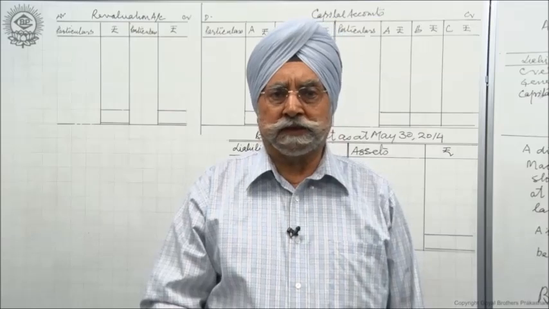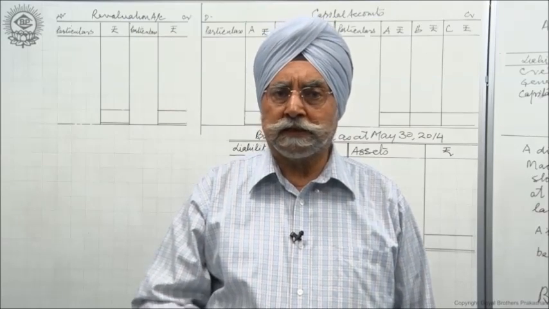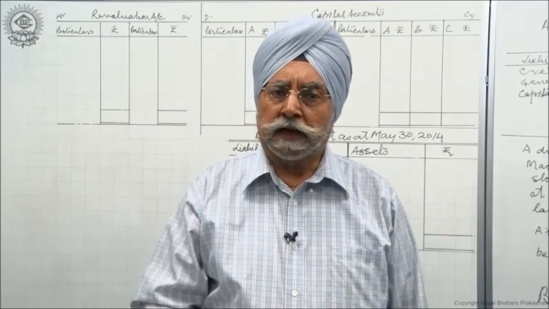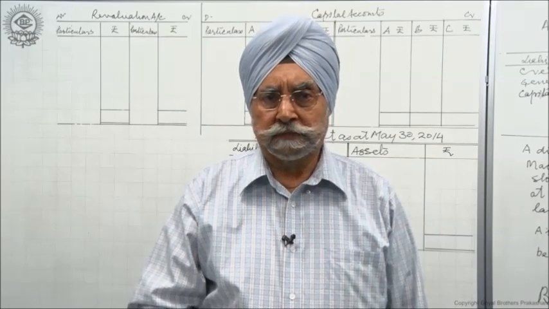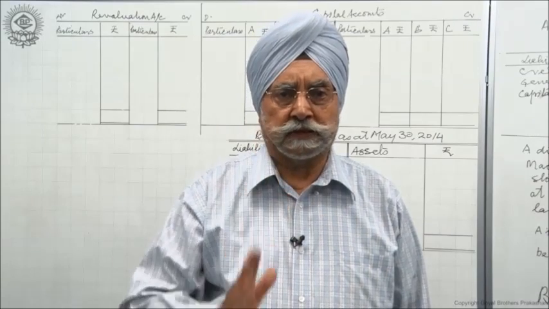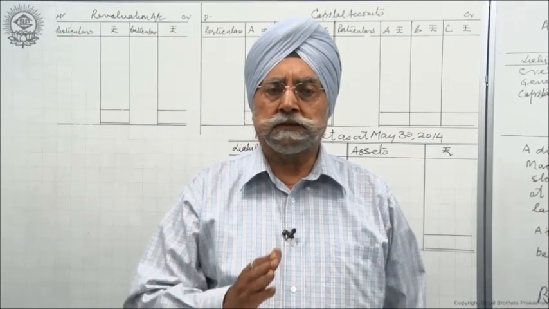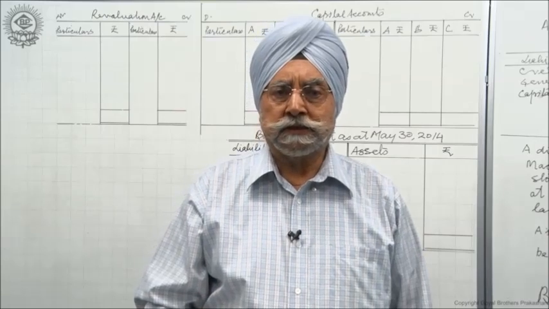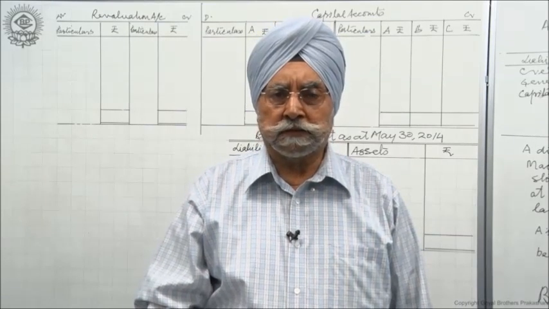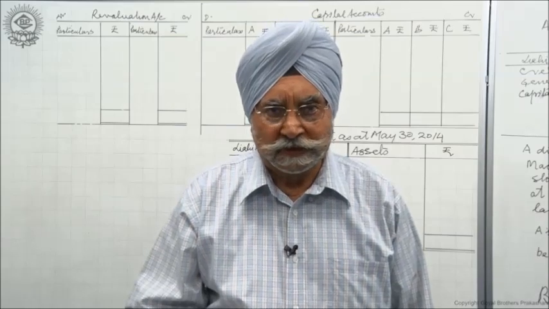The only difference is that instead of writing the retiring partner's loan account, we will write the executor's account. But generally, the date is different from the closing of the year. Death does not wait for the closing of the year.